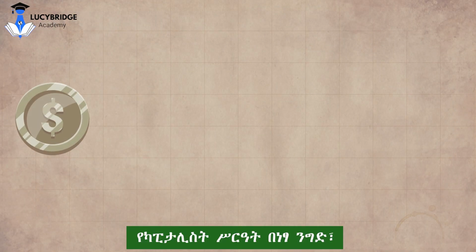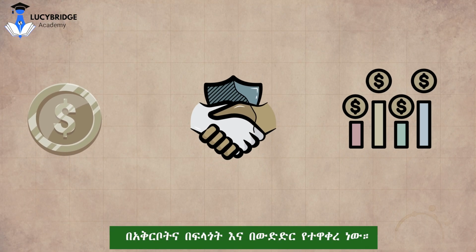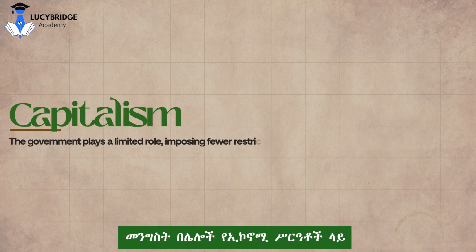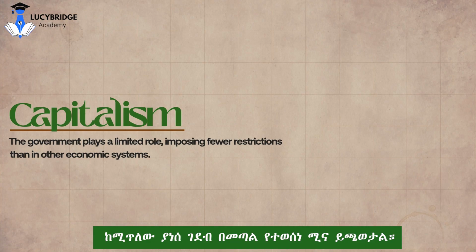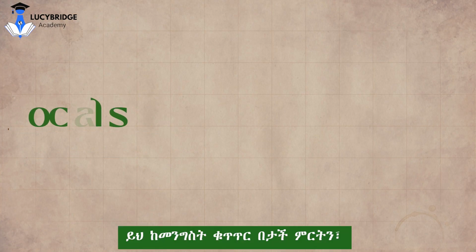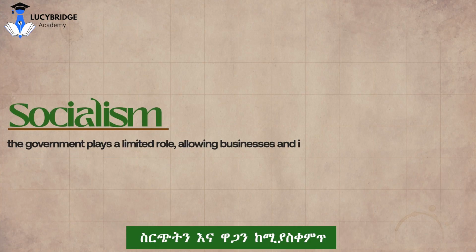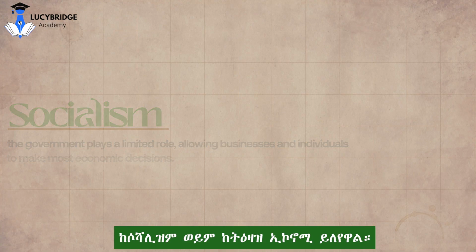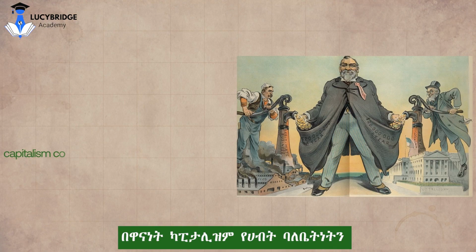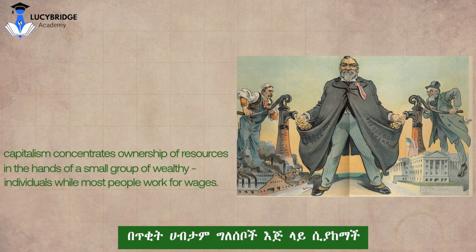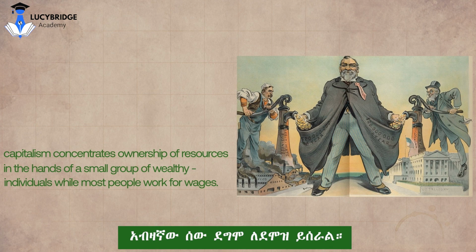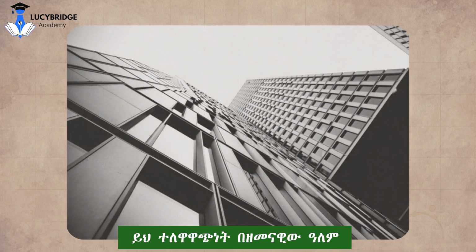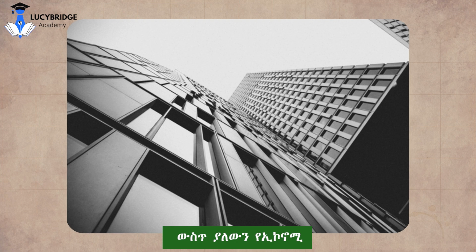The capitalist system is shaped by free commerce, supply and demand, and competition. The government plays a limited role, imposing fewer restrictions than in other economic systems. This sets it apart from socialism, where central planning or a command economy places production, distribution, and pricing under government control. At its core, capitalism concentrates ownership of resources in the hands of a small group of wealthy individuals while most people work for wages. This dynamic has defined economic and social life in much of the modern world.